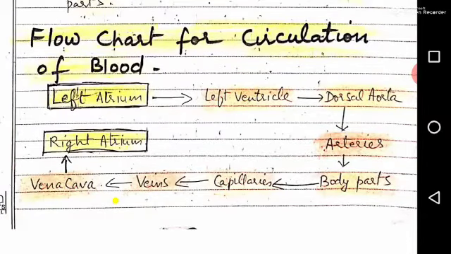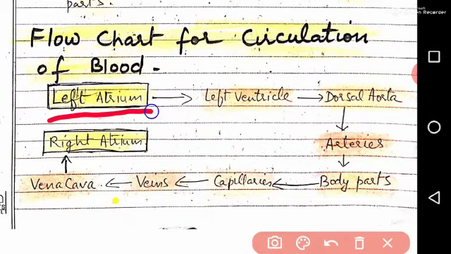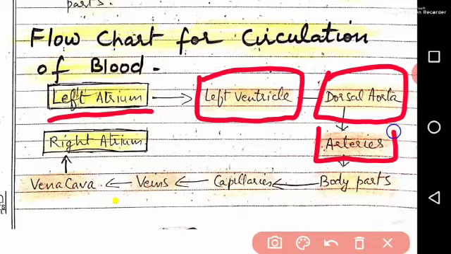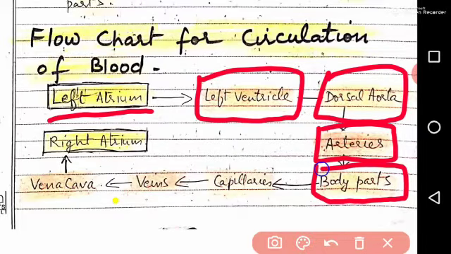The left atrium contains oxygenated blood and it is poured into the left ventricle. From the left ventricle it is pumped into the dorsal aorta, and the dorsal aorta is the main branch of the pure blood. It divides into many arteries, and those arteries send the blood to various body parts.